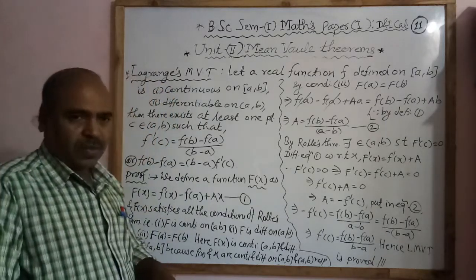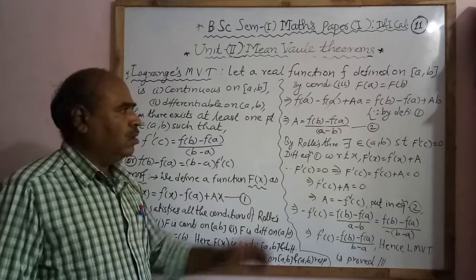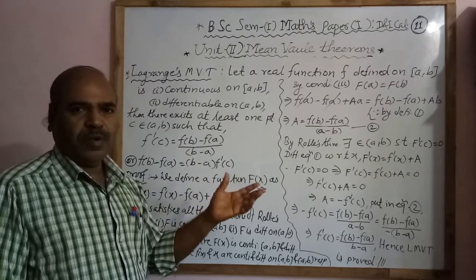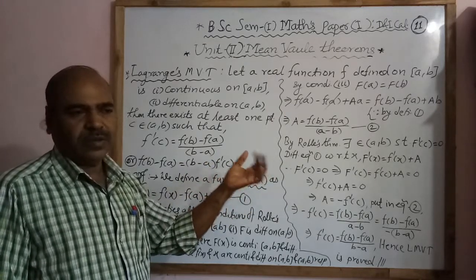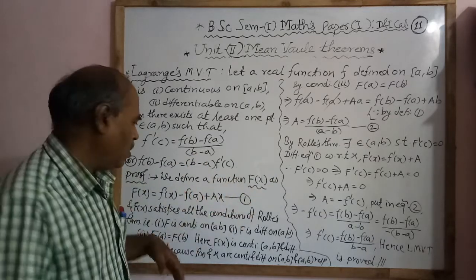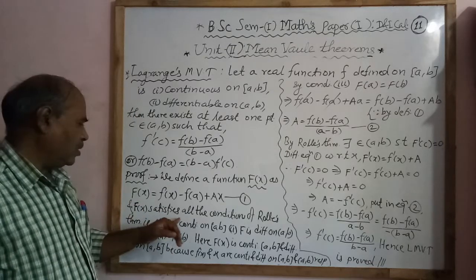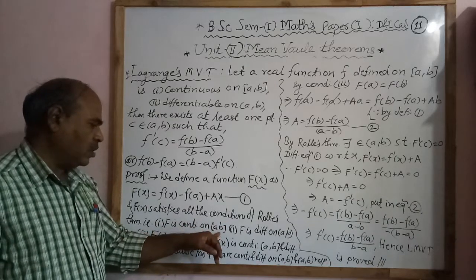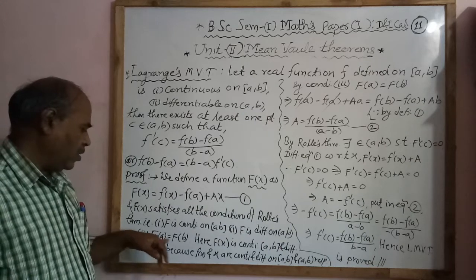First condition, f(x) is continuous on the closed interval [a, b]. Second, f(x) is differentiable on the open interval (a, b). And third, f(a) equals f(b). Then there exists at least one point c belonging to the open interval (a, b) such that f'(c) equals 0. This is Rolle's theorem. Now for the capital function F(x), we have to show that it satisfies all the conditions of Rolle's theorem: F is continuous on [a, b], F is differentiable on (a, b), and F(a) equals F(b).